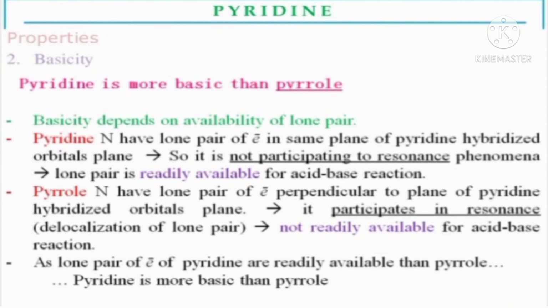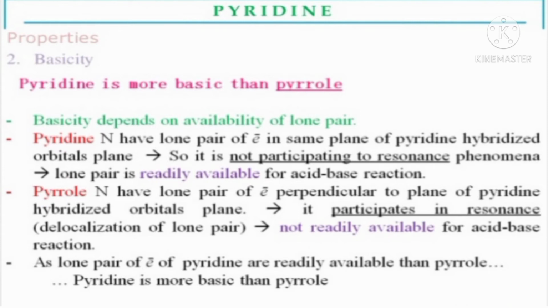Basicity depends on the availability of the lone pair. First, pyridine. The nitrogen in pyridine has a lone pair of electrons in the same plane as the sp2 hybridized orbital plane of pyridine. So it does not participate in resonance.